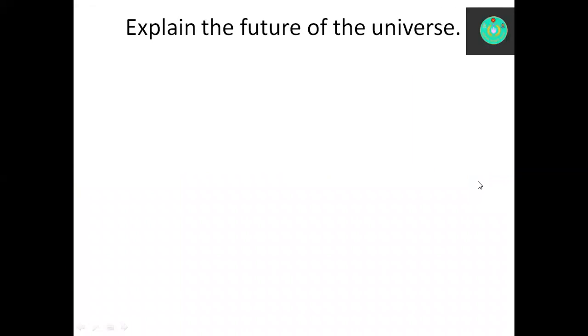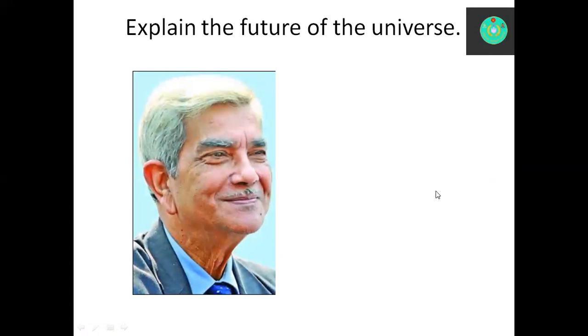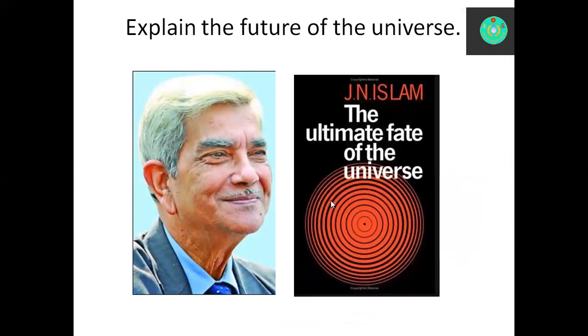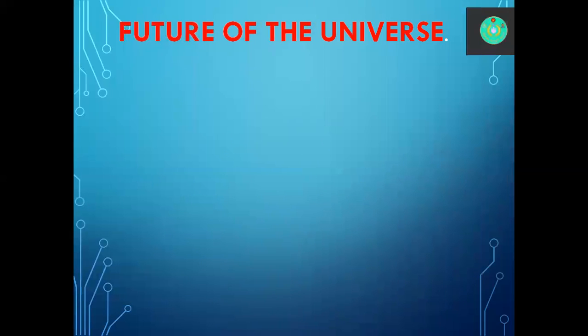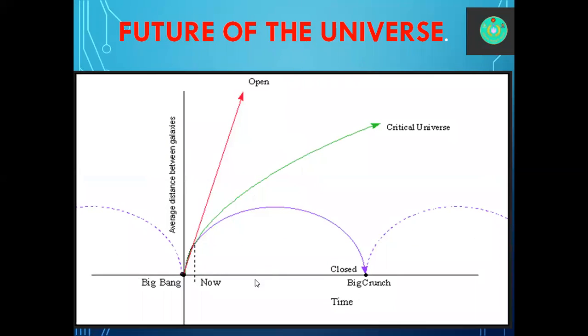To explain the future of the universe, we have to know about our legend, Jamal Nazrul Islam, and his book is The Ultimate Fate of the Universe. Future of the universe: observe this diagram. Big Bang is here. From this time, as time goes on, we are going, and now we are here, and we have three trajectories and three predictions. One is open universe, another is closed universe, and the other is critical universe. Critical universe is also called flat universe.